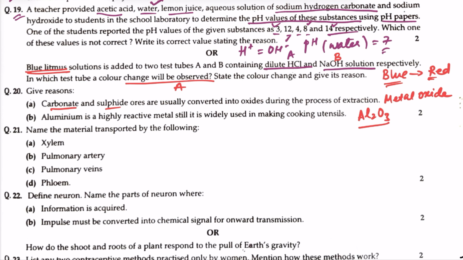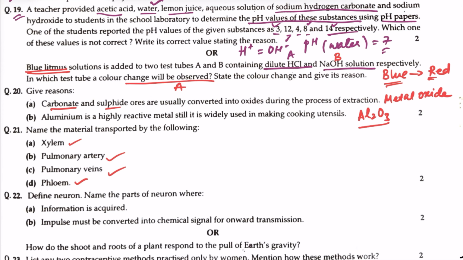Name the material transported by the following: xylem, water and minerals; pulmonary artery, deoxygenated blood from right ventricle to lungs; pulmonary veins, oxygenated blood from lungs to left atrium; phloem, it transports food in the form of carbohydrate or sugar from leaf to other parts of the plant.